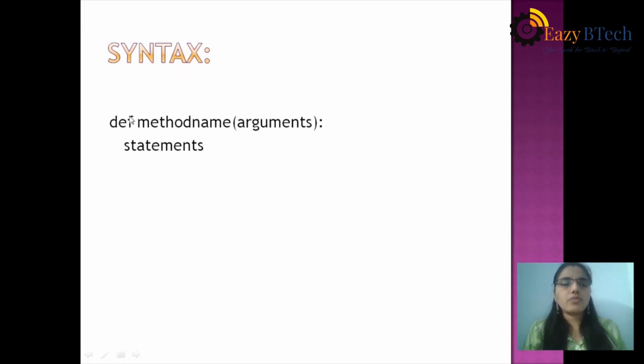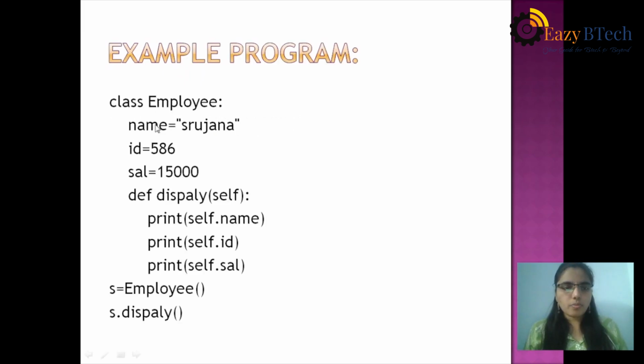Whenever we write a function inside a class, it is treated as a method. Whenever we write a function outside the class, it is treated as a function. That is the difference between functions and methods.